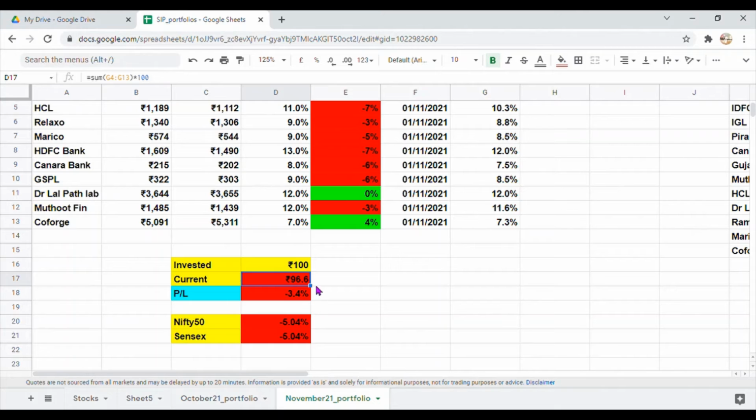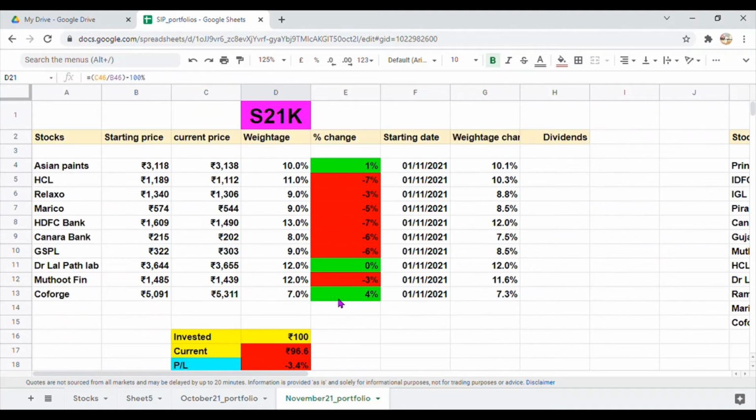Now if we compare this with Nifty 50 and Sensex, Nifty 50 is almost down by 5.04% and Sensex is also down by 5.04%. So this portfolio is again beating Nifty and Sensex. So again this is outperforming both the indexes. So this is a positive signal here.